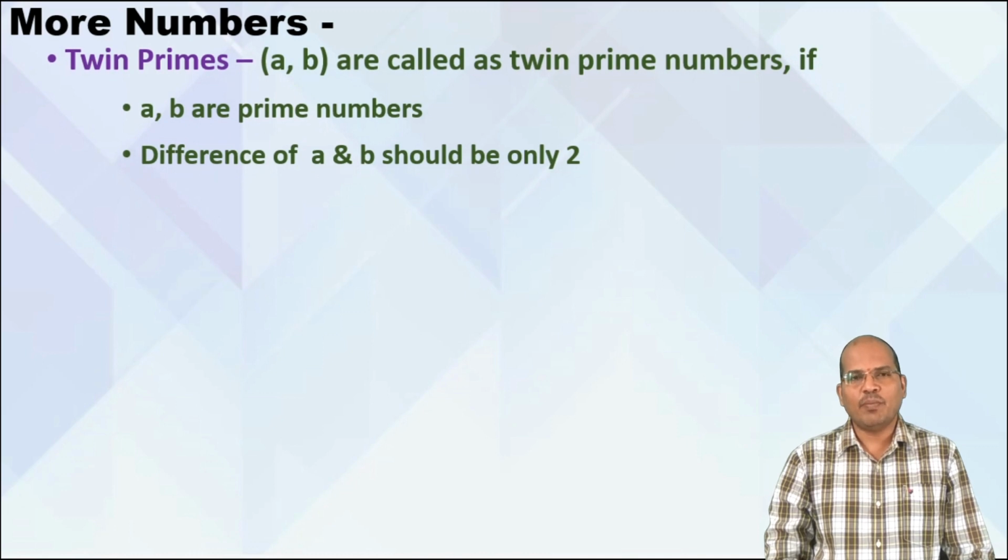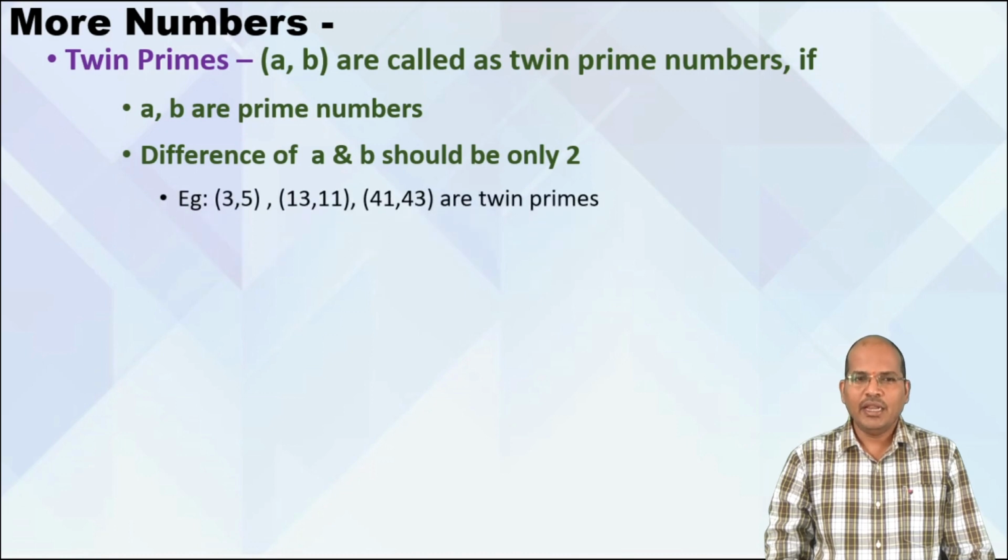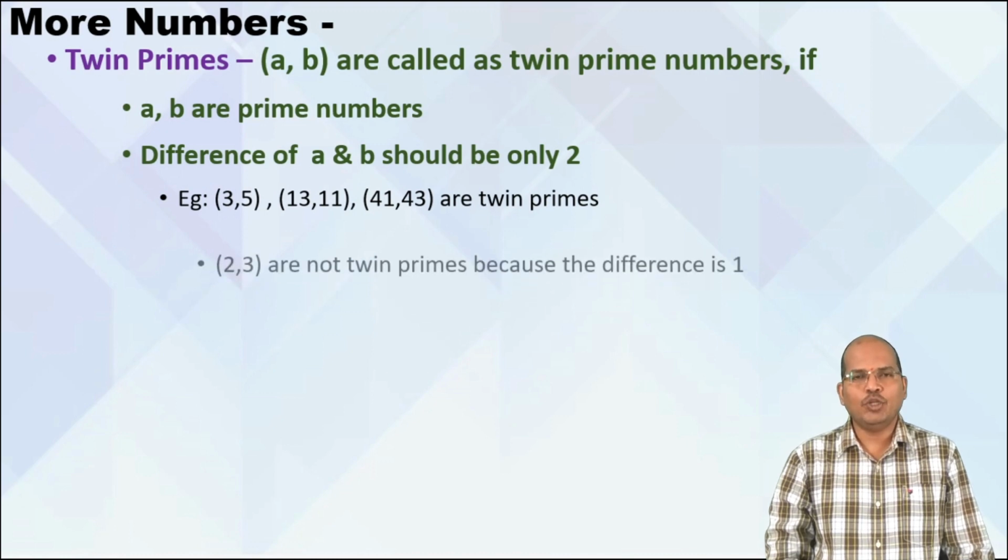Let us define the word twin primes. What are twin primes? A, B are called twin primes only if A and B are primes and the difference of A and B is 2. Right? The examples are 3, 5; 11, 13; 41, 43. Keep in mind both the numbers should be prime and the difference should be 2 only.